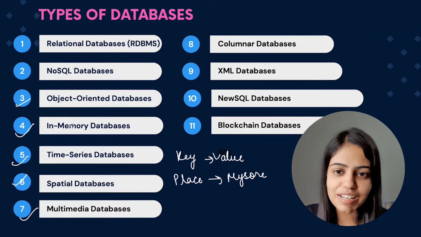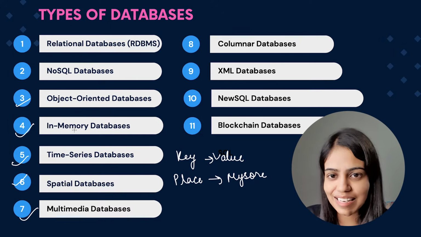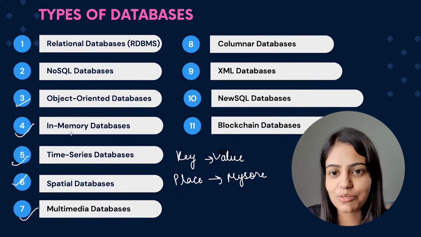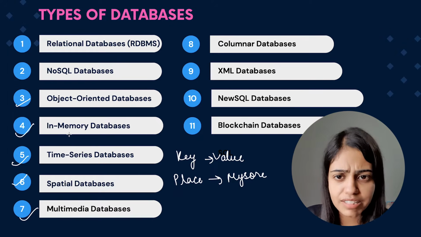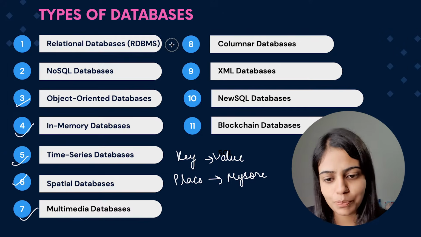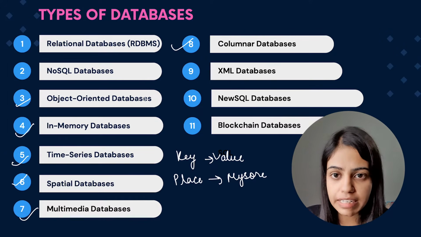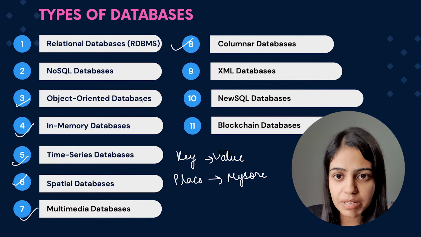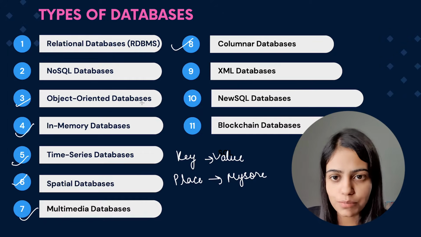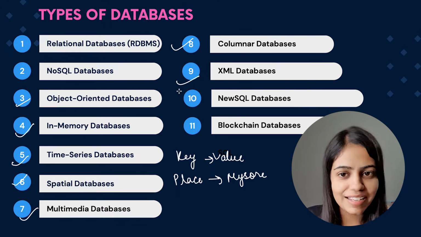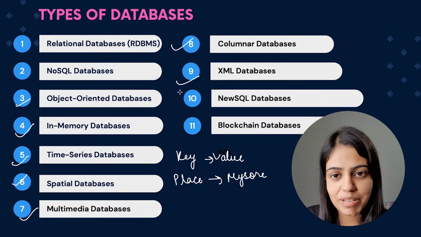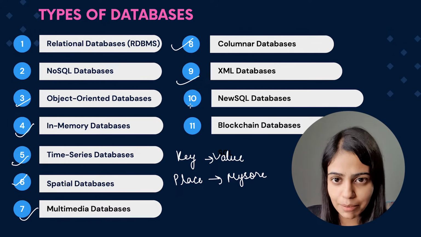Now the seventh one is multimedia database. So as the name suggests, it is a collection of data which is having text, images, graphics and much more things. Now eighth one is columnar database. So basically in this database, every data is stored in columns, not rows. Now ninth one is XML database. Again, as the name suggests, in this database, the data is stored in the form of XML.